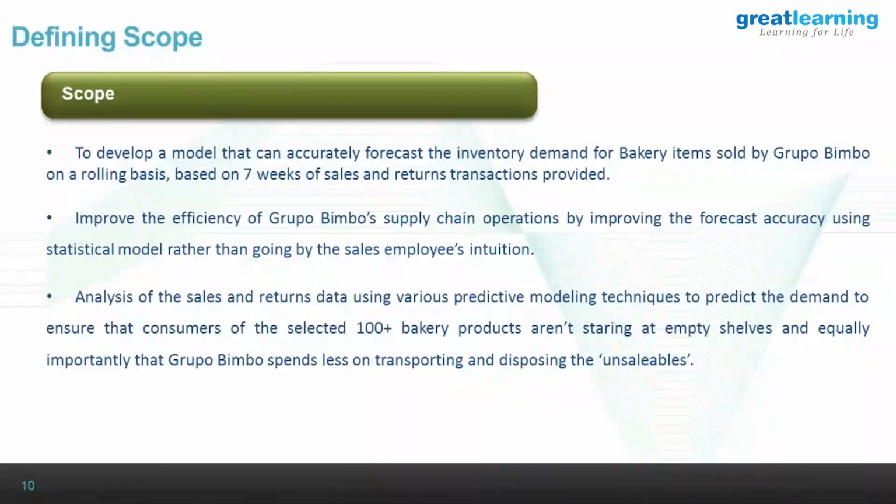So the scope of this project is to forecast demand for weeks 10 and 11. Grupo Bimbo have given 9 weeks of sales and returns data, of which we can use 7 weeks to build a model and predict weeks 8 and 9. That's what the objective of this project is all about. Yeah, it's 7 weeks of data.